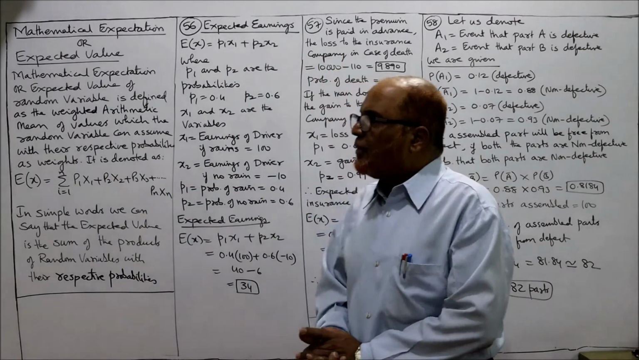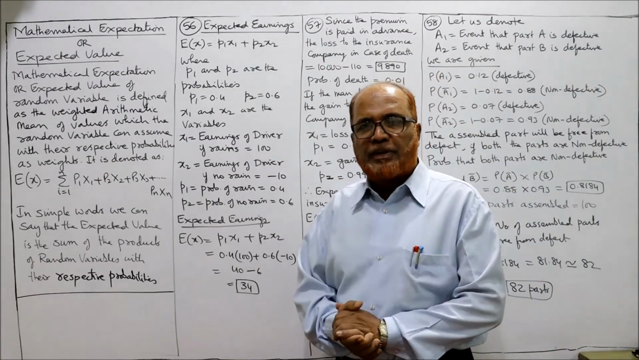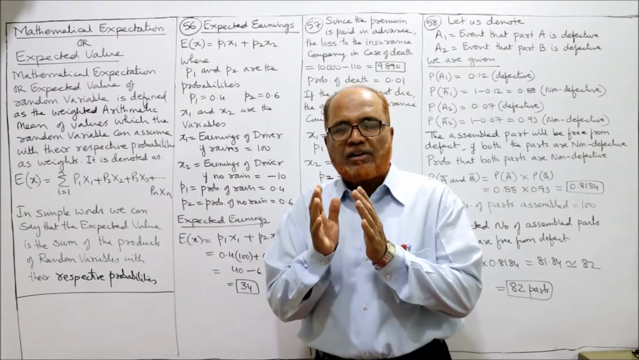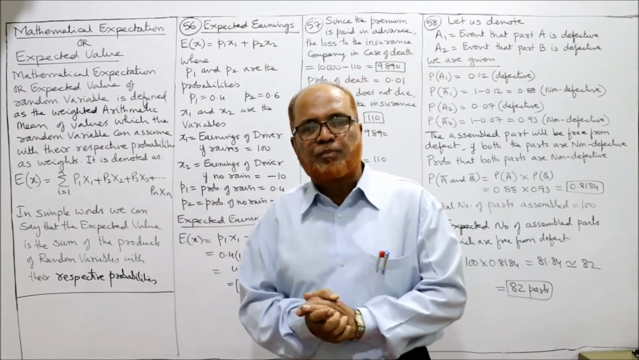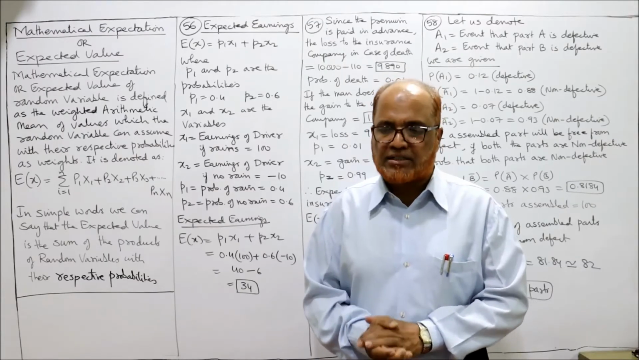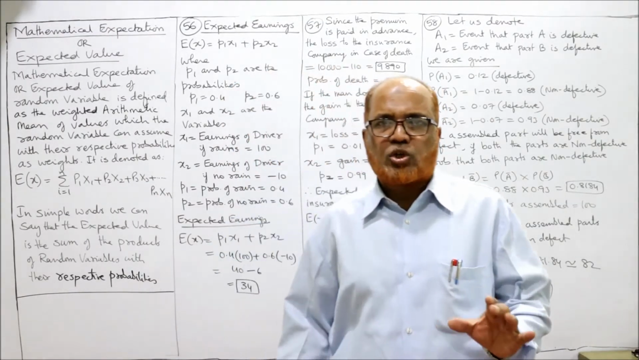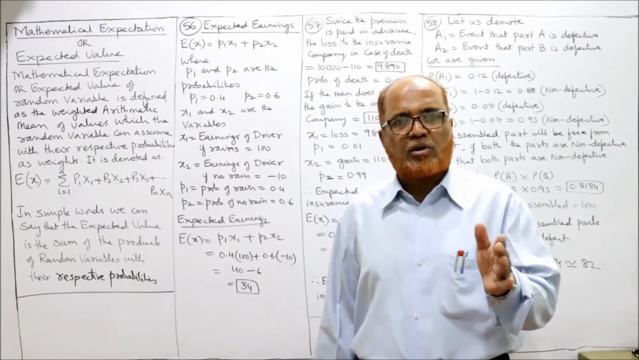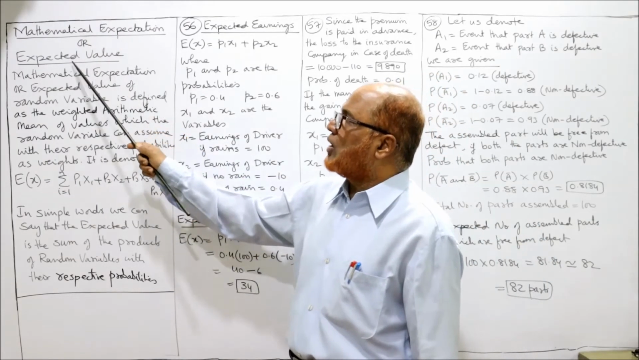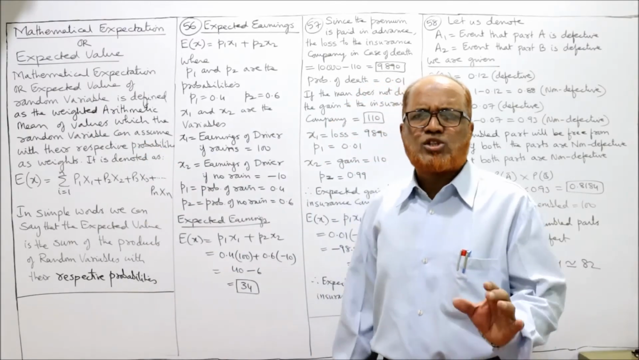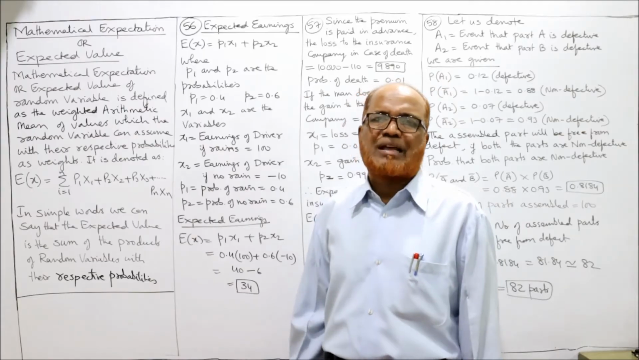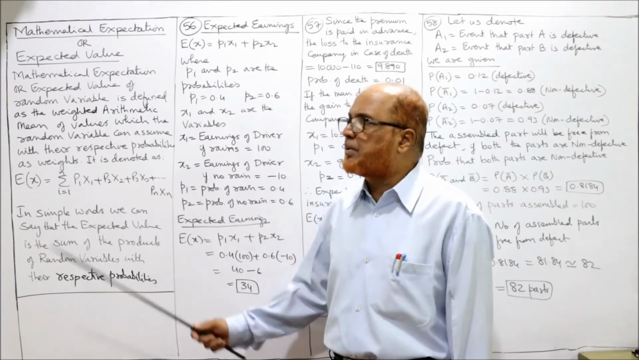Hello students, come on, we'll continue our chapter of probability. Already we have completed 55 problems. The last and final topic of this probability is mathematical expectation or expected value. First we have done the problems on general probability, then Bayes theorem, and the last topic is mathematical expectation or expected value. It's a very small topic, it's very easy. Only 3 problems we are going to solve on this topic.